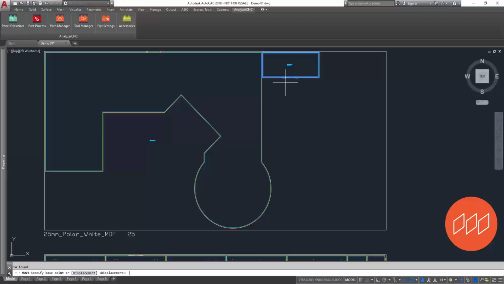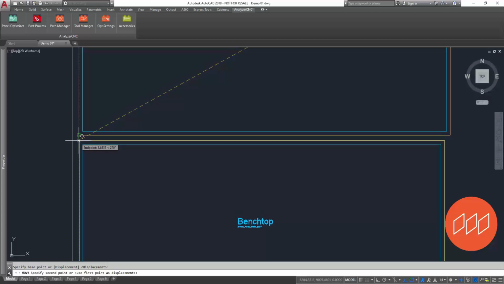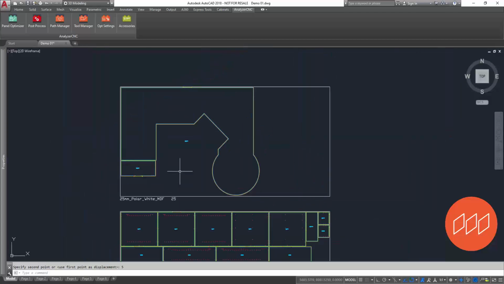Not all optimizations are perfect on the first attempt. However, simple move commands allow you to adjust the layout before finalizing the cutting pattern.